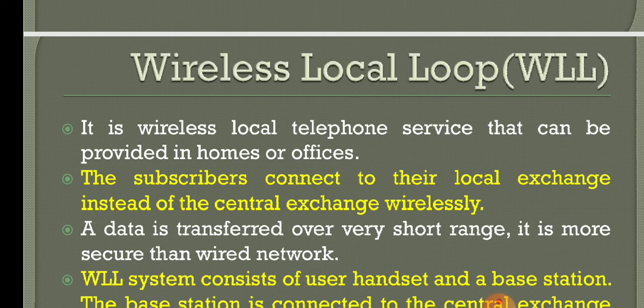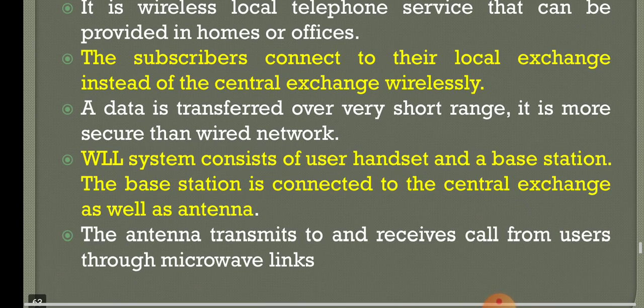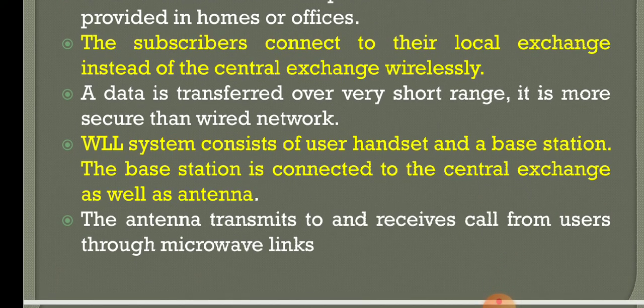It will not be sharing the data throughout the world. Instead, if I need to share any data with the local exchange, then we'll go with wireless local loop. Data transferred over a very short range is more secure than a wired network. It's one of the wireless technologies, but the data transmission happens only within a local exchange instead of the central exchange. Wirelessly, it's not wired. Similarly, the data transfer is over a very short distance, so it will be very secure.